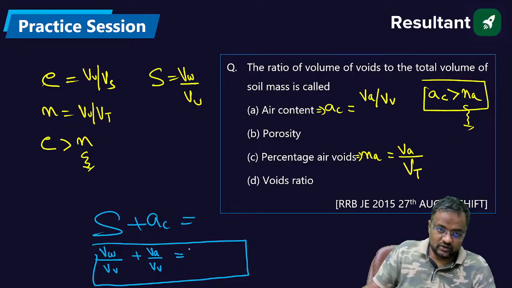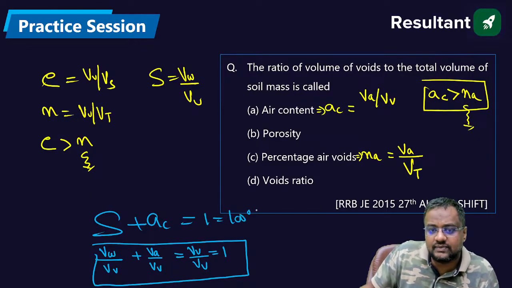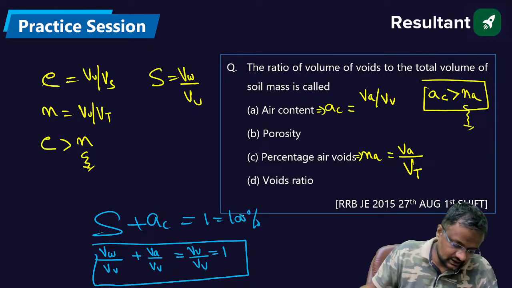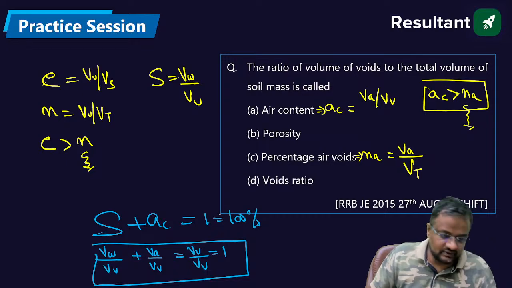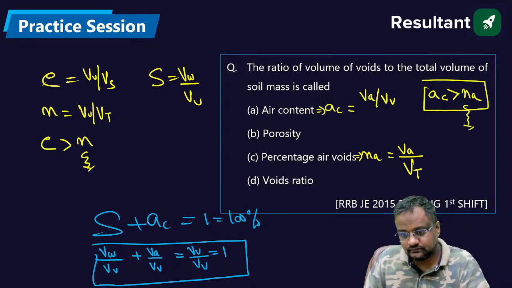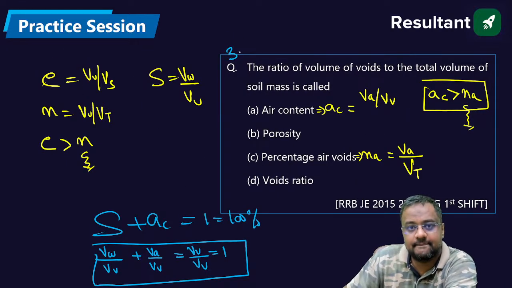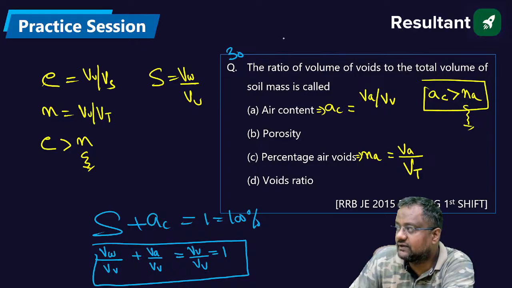Volume of water plus volume of air is volume of void, so this value is 1, or if you want to write in percentage, it will be 100%. Got it, everyone?